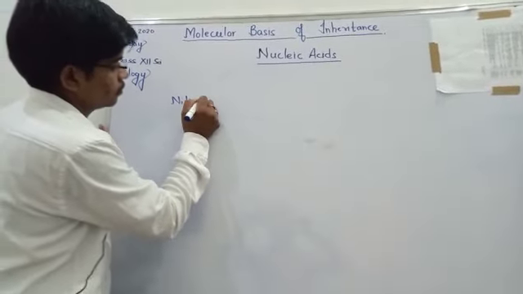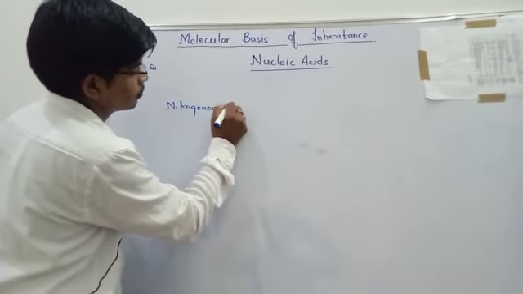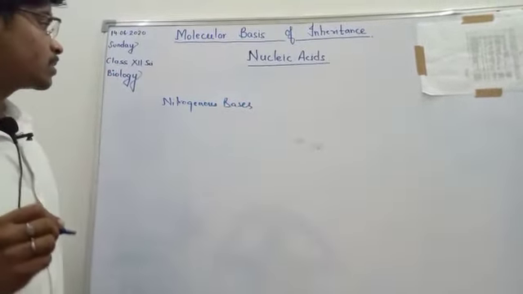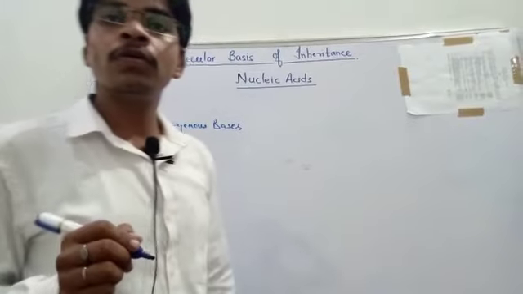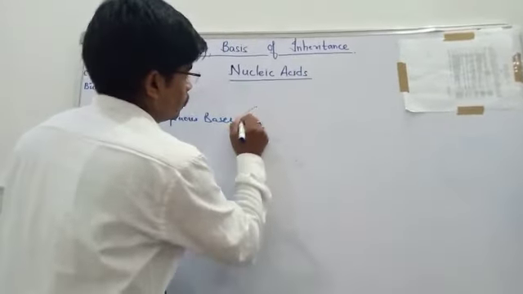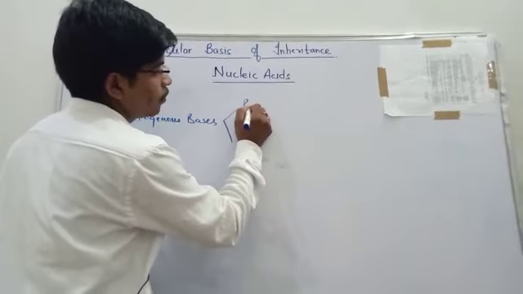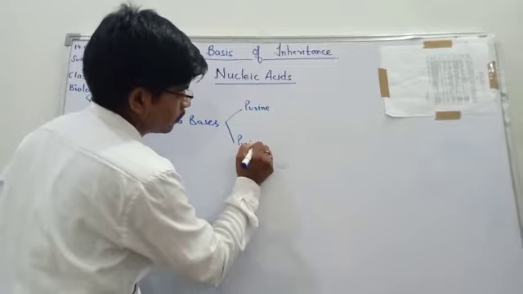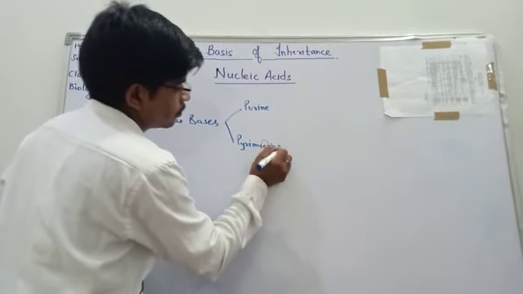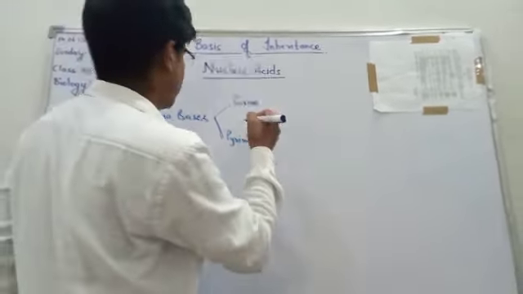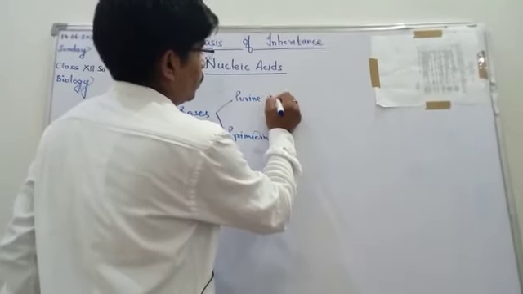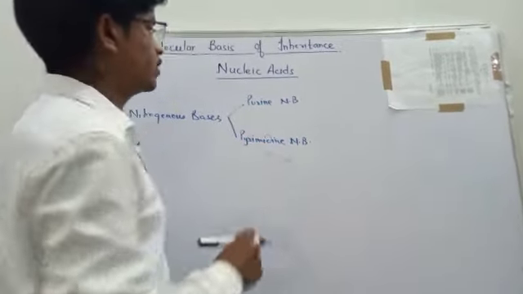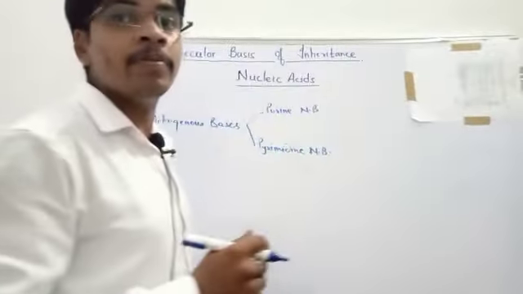Nitrogenous bases are categorized into two groups, that is purine and pyrimidine. NB means nitrogenous base. In short, we will always write nitrogenous base as NB.